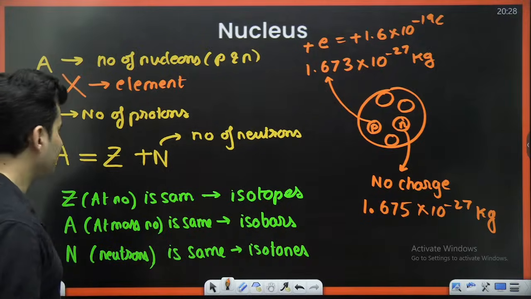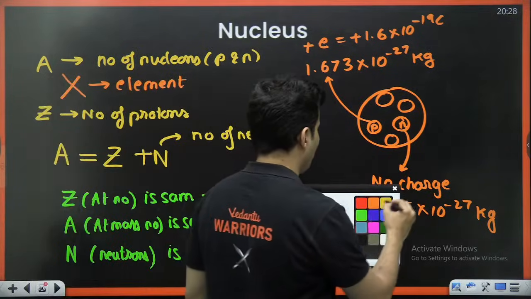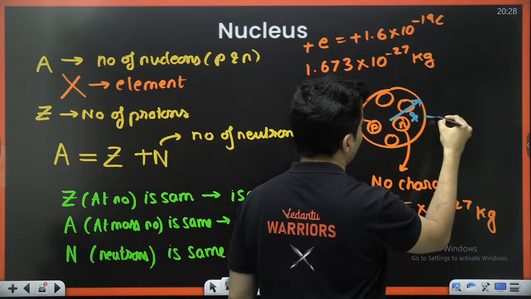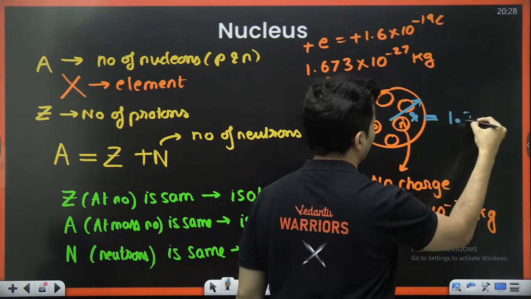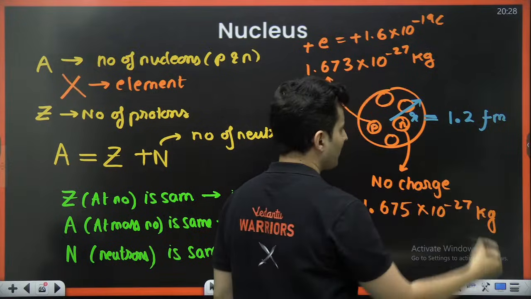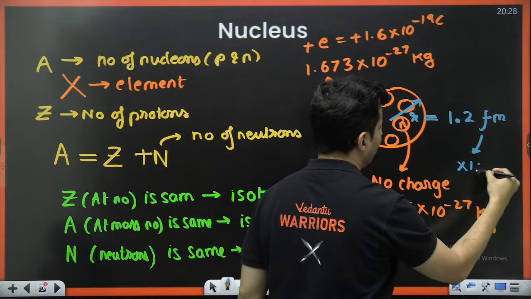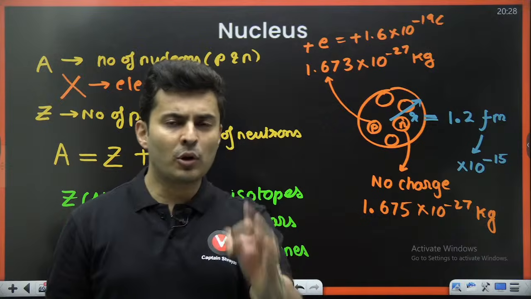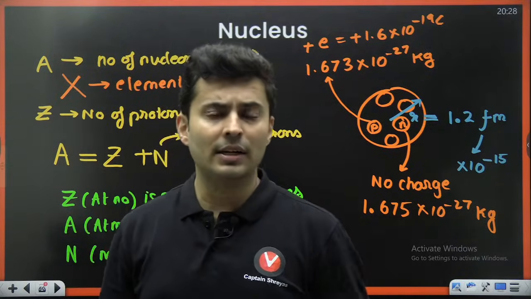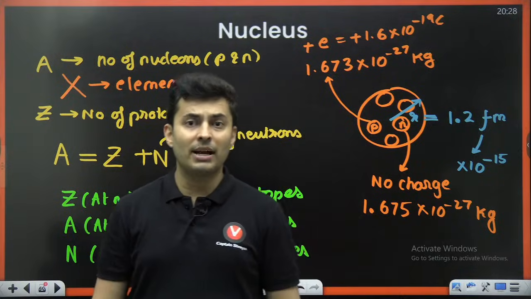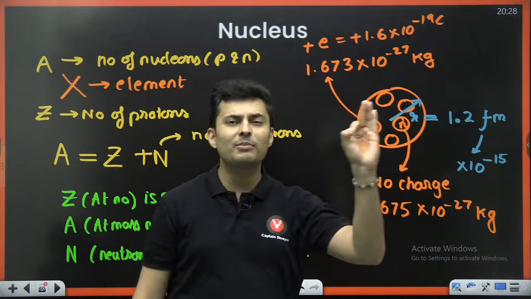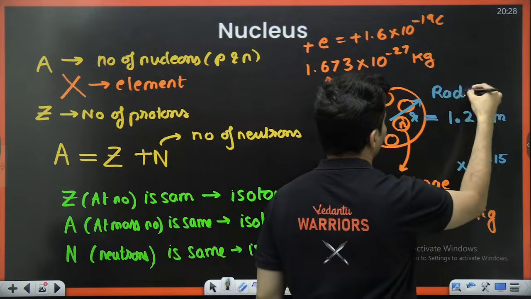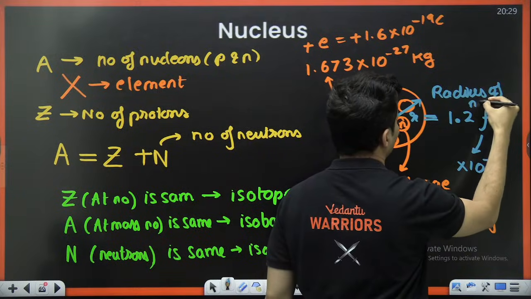If you talk about the radius of the nucleus, it is 1.2 femto or fermimeter. This F stands for 10 to the power minus 15. Like you have milli, which is 10 to the power minus 3, micro, which is 10 to the power minus 6, nano, which is 10 to the power minus 9, pico, which is 10 to the power minus 12, femto or Fermi, which is 10 to the power minus 15. So that is the radius of the nucleus.